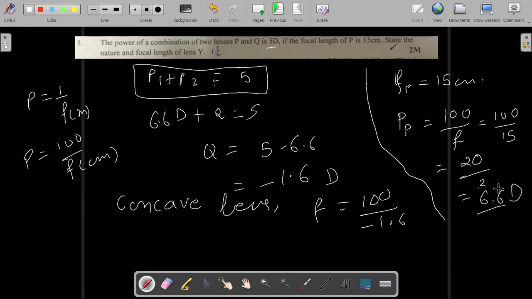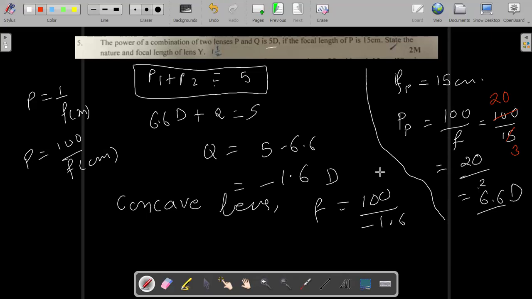Sir, how did 20 by 2, sir? 20 by 3, not 20 by 2. Oh, okay, sir. You cancel this by 5, you get 20, and here you get 3. So it's 20 by 3. I do make calculation mistakes, but not every time. So got it now?